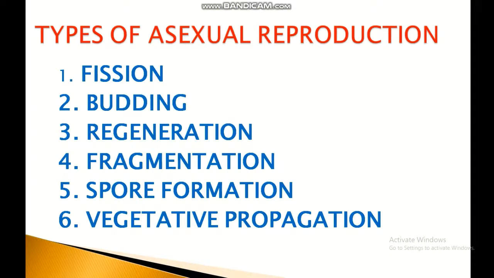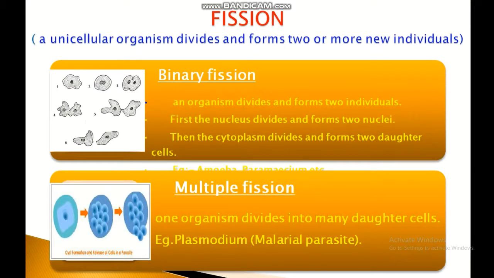Types of asexual reproduction. There are 6 types of asexual reproduction. They are fission, budding, regeneration, fragmentation, spore formation, and vegetative propagation. Fission. A unicellular organism divides and forms two or more new individuals. In the process of fission, a unicellular organism splits to form two or more new organisms.